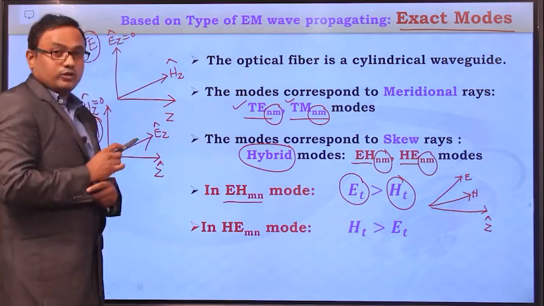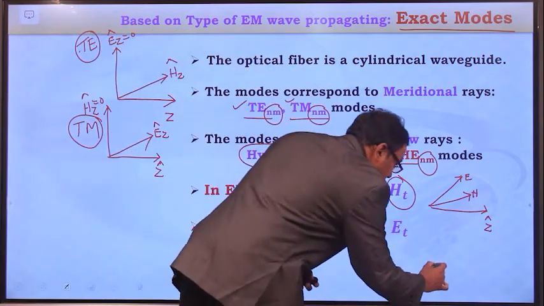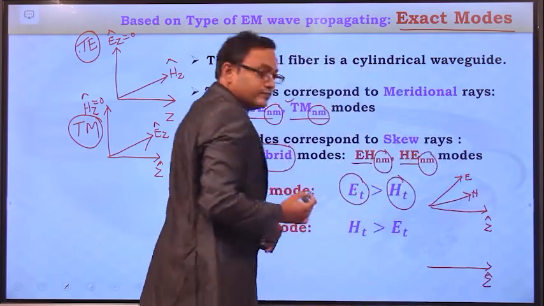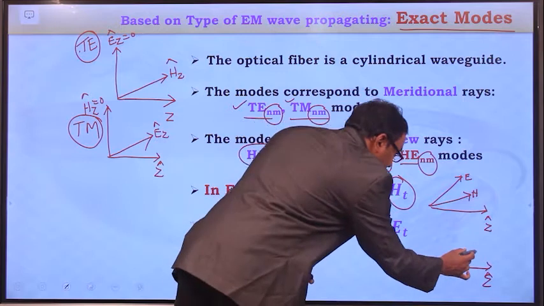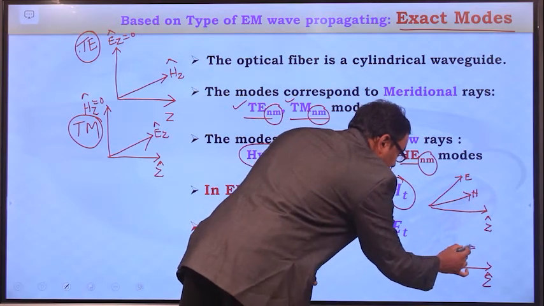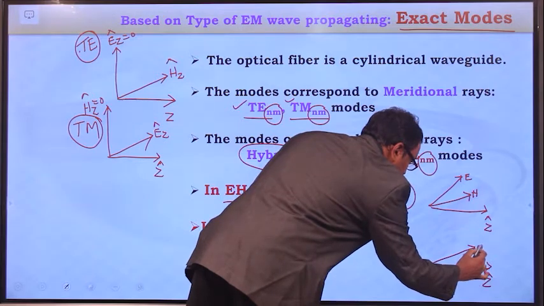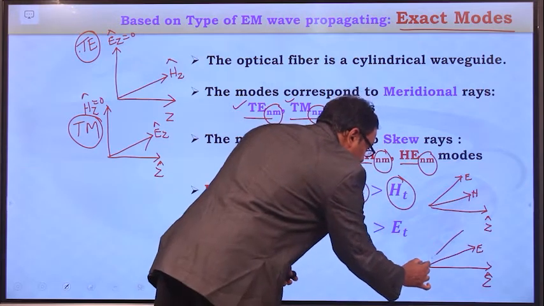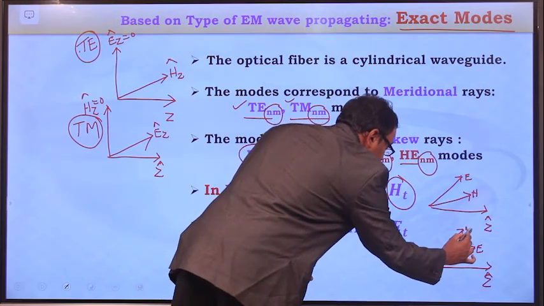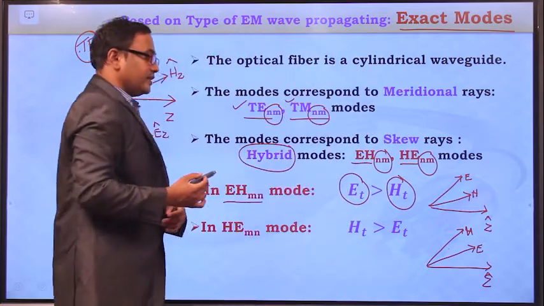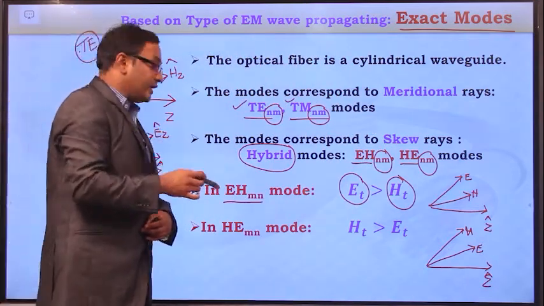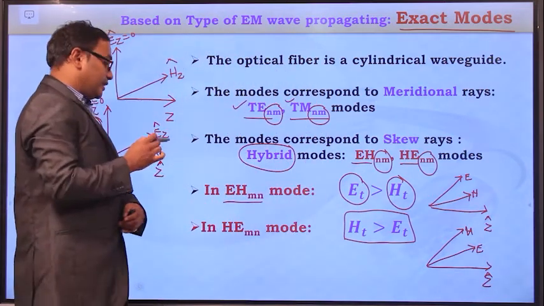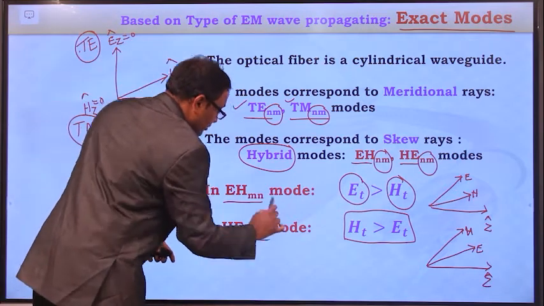And consider HE mode. For that, again you consider Z is the direction of propagation of light signal, and there is some transverse electric field component, that is E, and there is some magnetic field component along the direction of propagation of light signal, that is H. If the transverse magnetic field component is greater than transverse electric field component, that is called as the HE mode.